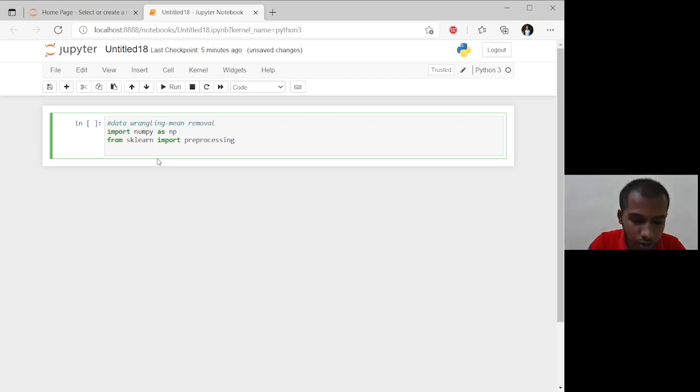Our next command is giving the input, that is input data is equal to np dot array.